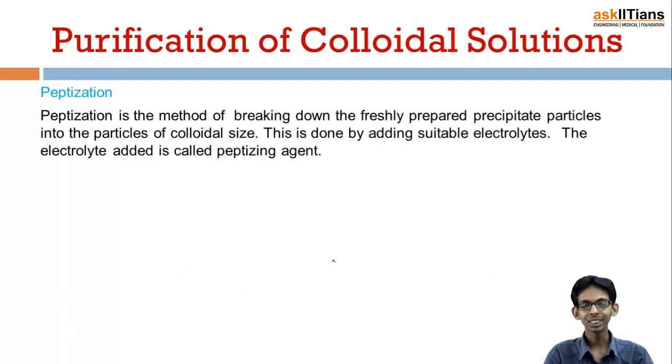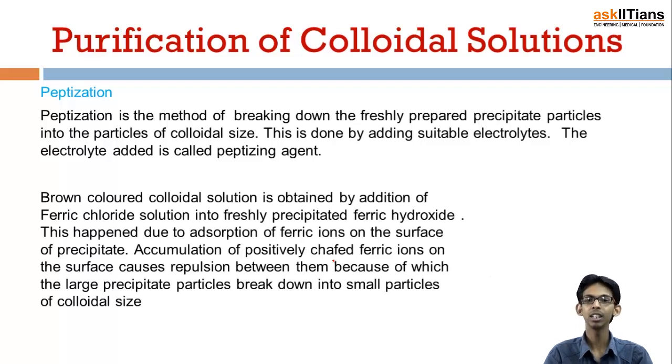Next is peptization. Peptization is the method of breaking down freshly prepared precipitate particles into particles of colloidal size, and this is done by adding a suitable electrolyte. The electrolyte added is called the peptizing agent. So what is peptization? We prepare a freshly prepared precipitate which is of larger size and visible by eye, and then we add some electrolyte into that precipitate so that it breaks down into small particles of colloidal size.